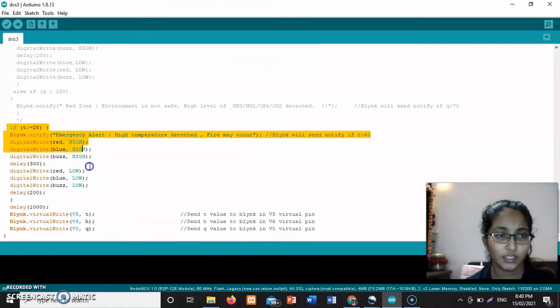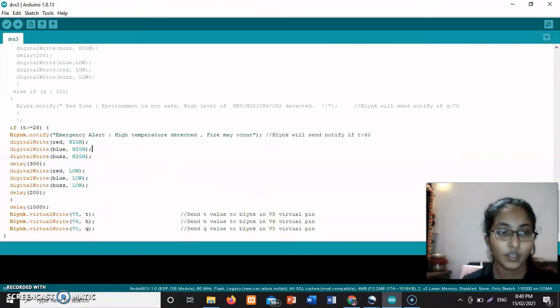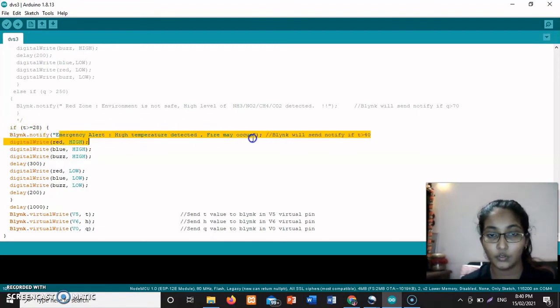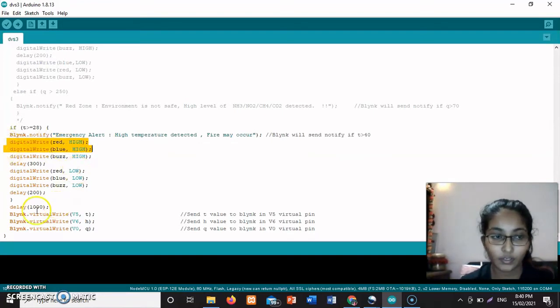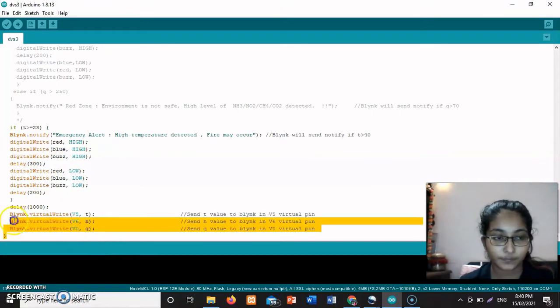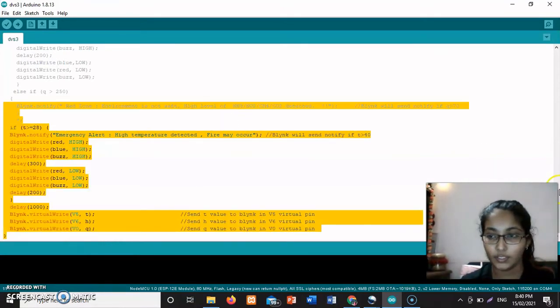Next is when the emergency alert. This is where I will calibrate my value, calibrate the value according to the surrounding temperature. So I have calibrated initially 28. So whenever the device hits 28 degrees Celsius, an emergency alert will be sent to your mobile phone through your Blynk app. So the red buzzer will be on and the blue buzzer will be on. So these are the virtual writes for the coding.